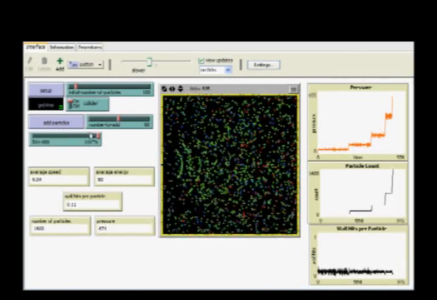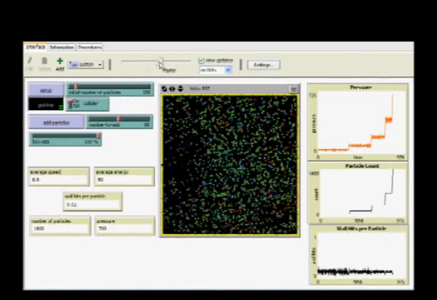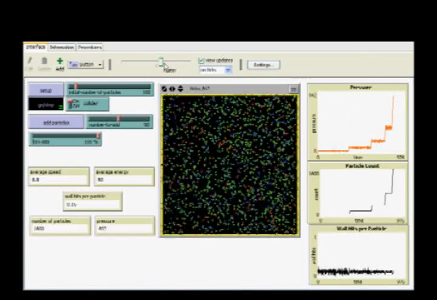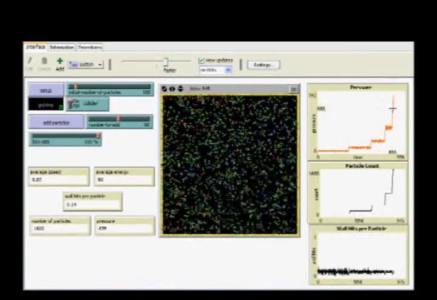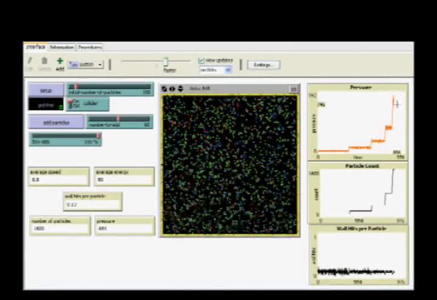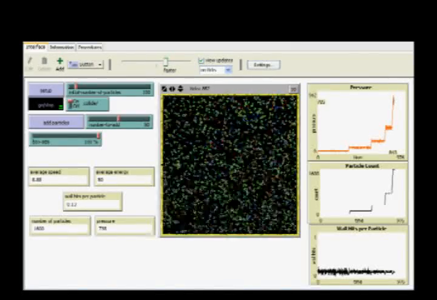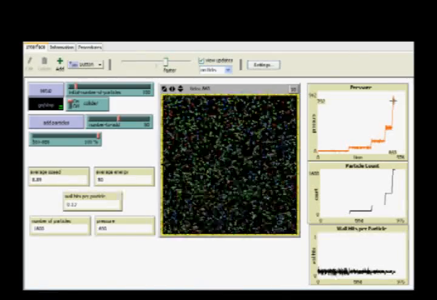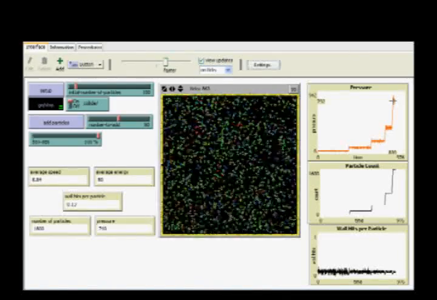There we are, 1600. Speed things up so we can get our data quickly. And it's looking like that's going to average out to around 792. Okay, so we'll make a note of that as well.